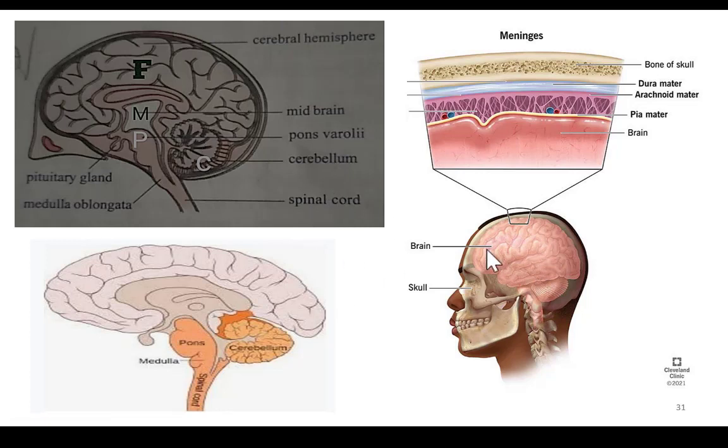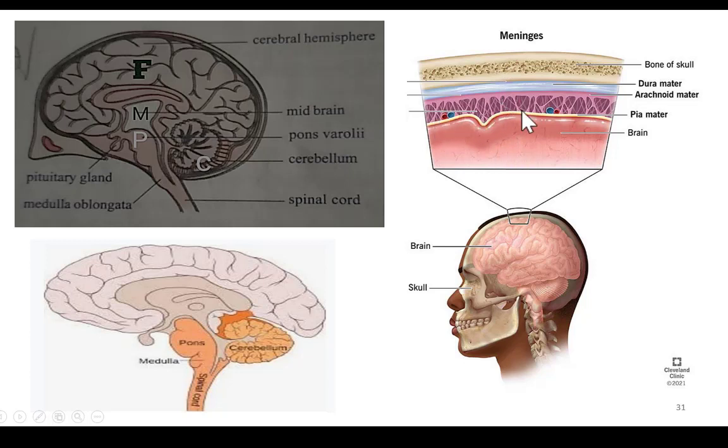Now our brain with all its parts is actually enclosed within a hard bony box called cranium. Over here you can see this is brain and this is cranium. In between brain and cranium we have three protective layers called meninges. So our brain is covered by three protective layers called meninges.